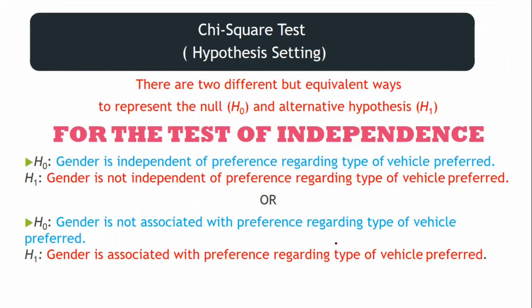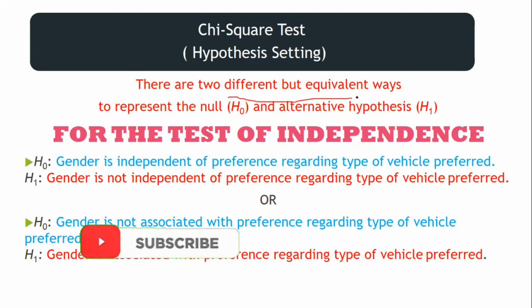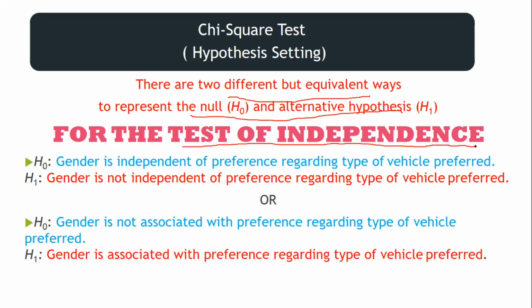Now before moving further, let's see how hypothesis setting is done in the chi-square test. There are two different but equivalent ways to represent the null and alternate hypotheses when we have a test of independence. So the hypotheses that we have taken in the previous example can be expressed in these two different ways.